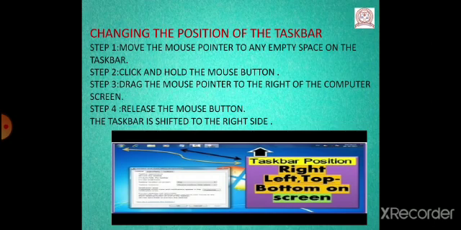Children, if the taskbar is not moving, it may be locked. To unlock the taskbar, follow the steps. First, right-click an empty space on the taskbar. A shortcut menu appears. Then click the lock the taskbar check mark so that it disappears. It shows that the taskbar is locked, so we have to first unlock it.